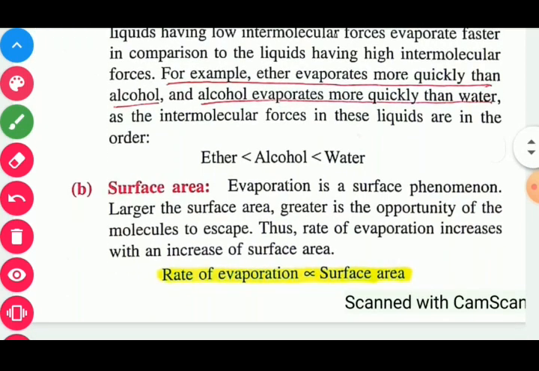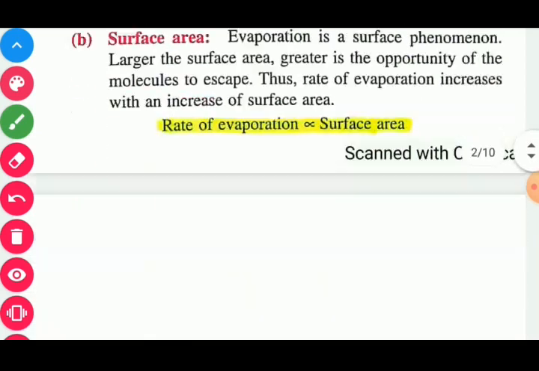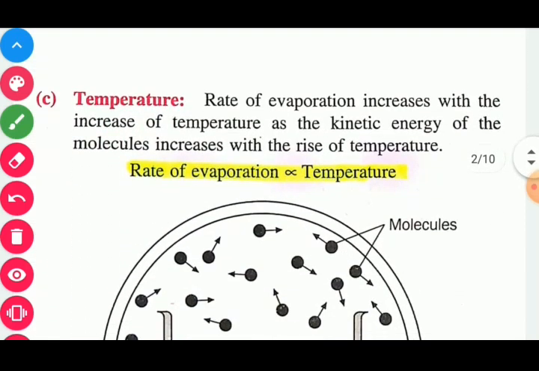The second factor is surface area. Class, you already know that the rate of evaporation is directly proportional to surface area. If the surface area of a given liquid is more, the evaporation is also found to be more. Now the next factor, temperature. Temperature is also one factor which affects the rate of evaporation. The rate of evaporation is directly proportional to temperature. It means if the temperature is more, the rate of evaporation, that is conversion of liquid into vapor, is found to be more.